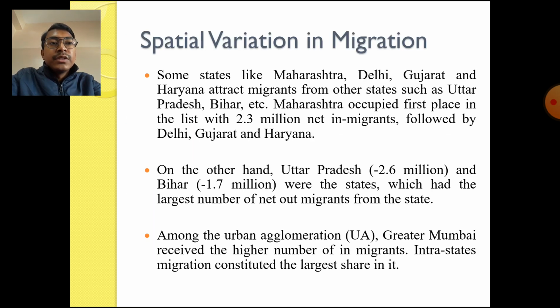See, spatial variation in migration. The distribution, or you can say the variation, in migration within our country. As I said, people migrate from one rural area to another, from urban areas to rural areas, from urban to urban areas, from rural to urban areas. Sometimes these four different types of internal migration involve migration from one state to another also. In that case there is a variation in the number of migrants, and also the reasons vary. So we will be studying the spatial variation in migration.